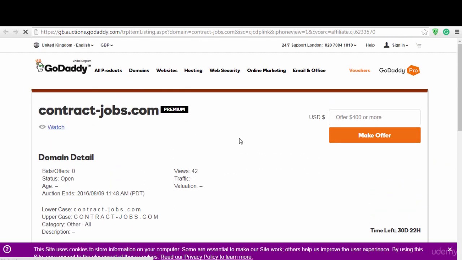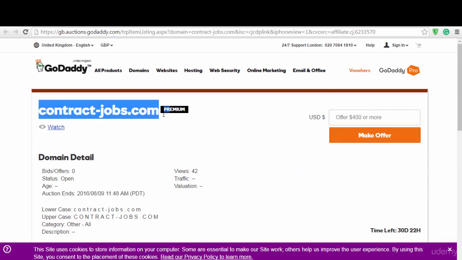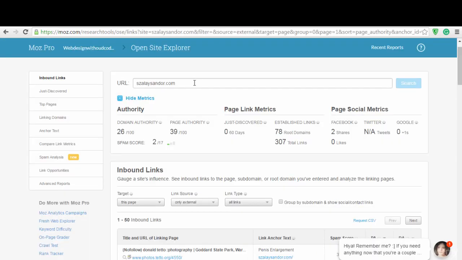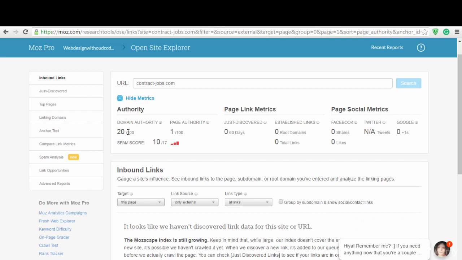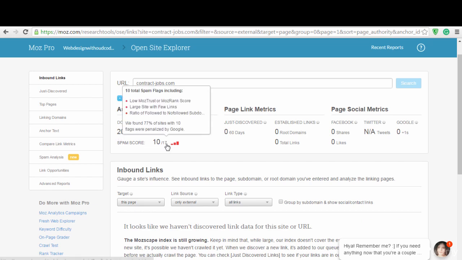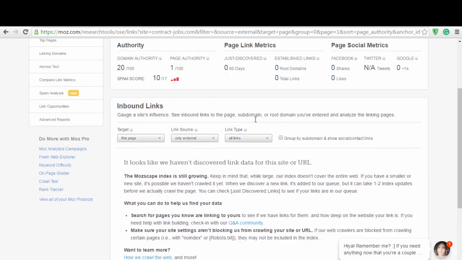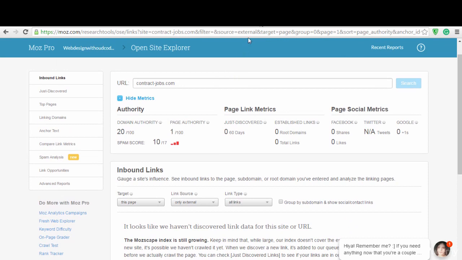So here, if you're already satisfied with the domain, all you have to do is go to make offer. But before you go ahead and purchase the domain name, just copy the domain and check how many backlinks are pointing to the site and also check the spam score, which is very important. So just paste it right here and then click on search. Here you can see it has 20 domain authority and 1 page authority, and the spam score is 10/17. For this domain name, if I were you, I wouldn't go ahead and buy it, because of the spam score, and the domain authority is very low.